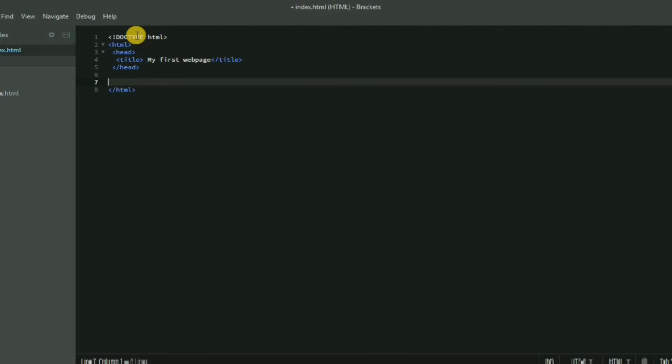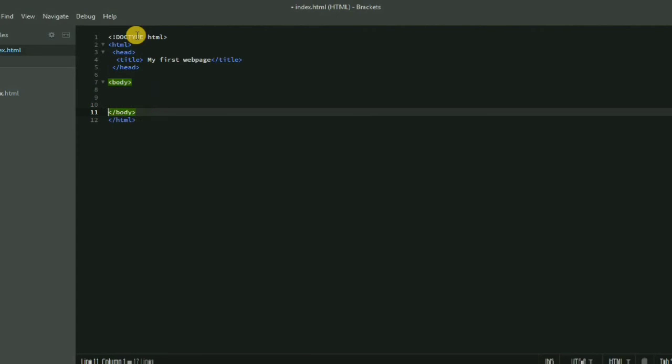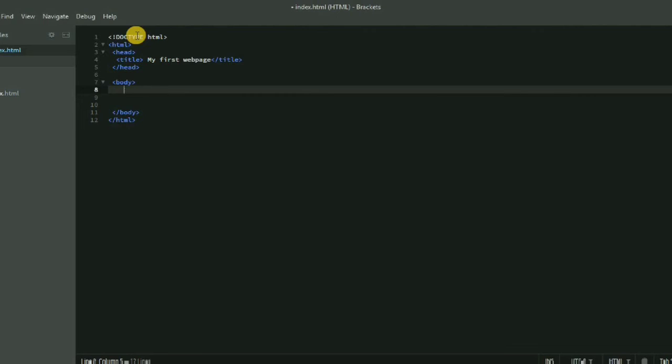Now for writing content for our website, we have to use another separate tag which is called the body tag. Inside the body tag we also have different types of tags which we use for putting content. In this video I'm just focusing on one simple tag, and you will be introduced to new tags later.